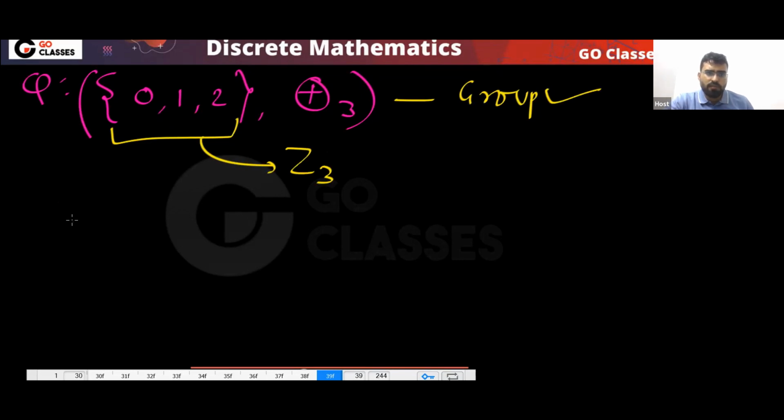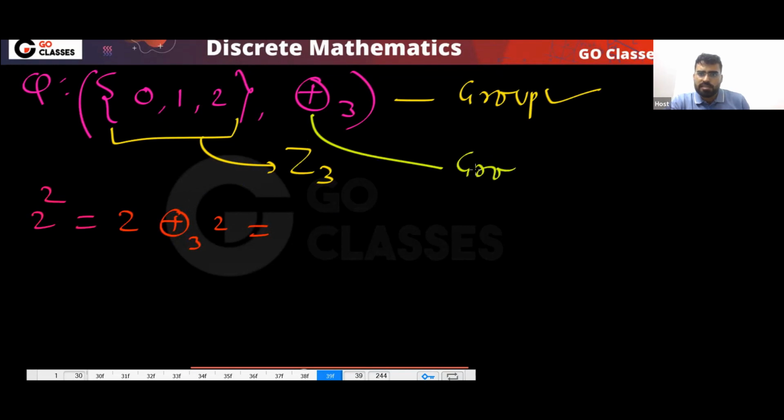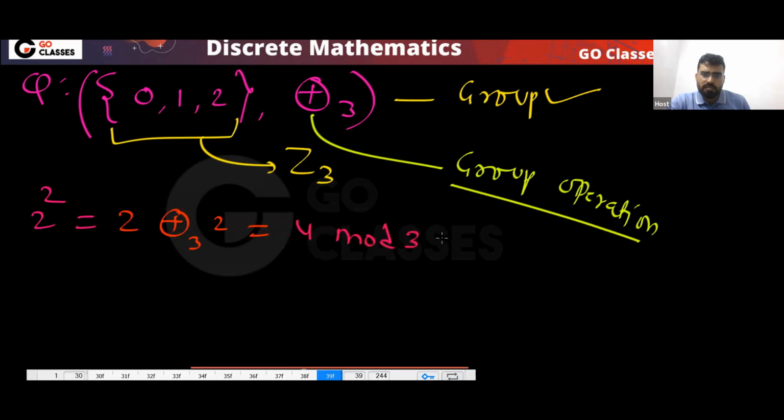Okay, now tell me, what is 2 power 2? Remember, apply the operation, apply the group operation. Here this is the group operation, so take care about the group operation. So finally I can say it will be 4 mod 3, and that will be 1. So 2 power 2 is equal to 1 here.